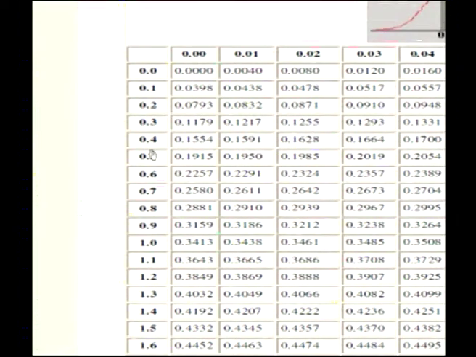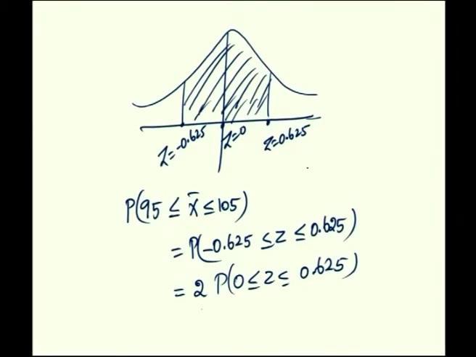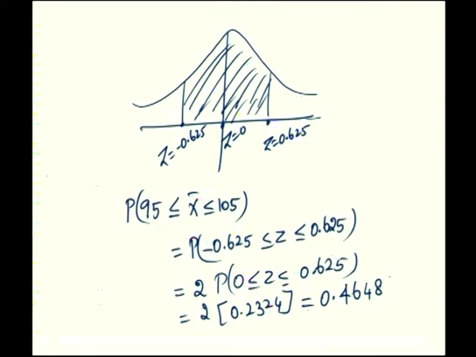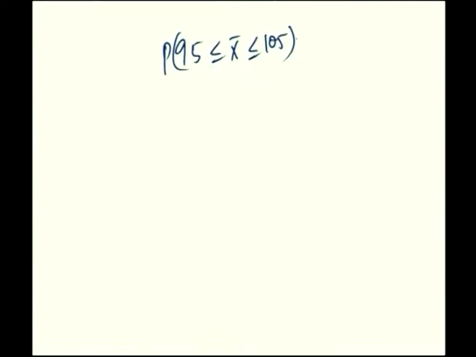So, that is equal to 2 times 0.2324. What is it equal to? This is equal to 0.4648. So, the corresponding probability of 95 less than or equal to x bar less than or equal to 105 is equal to 0.4648.